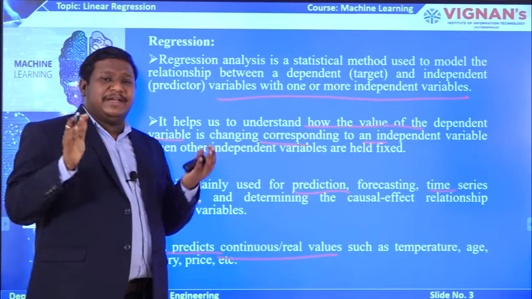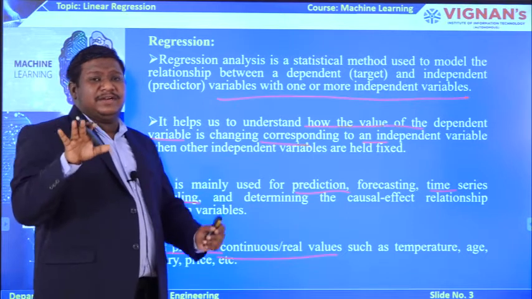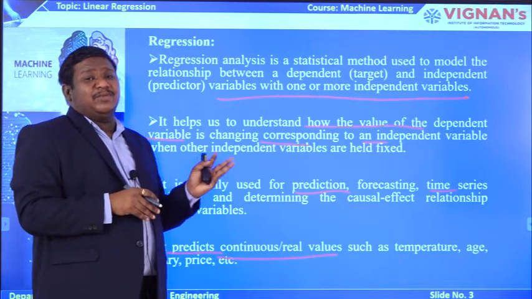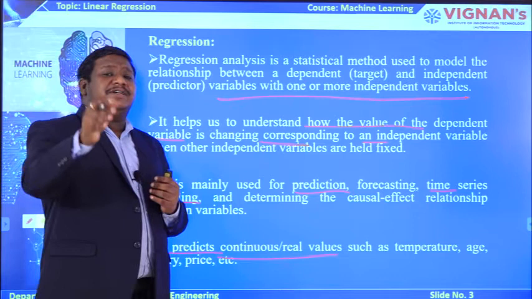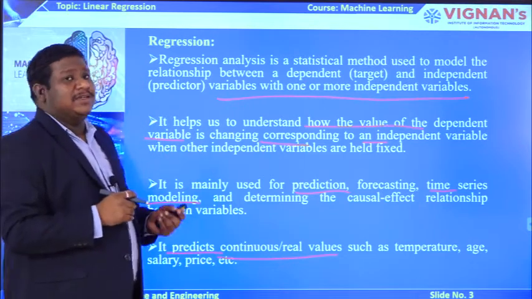Whenever you have a data set to solve a problem, first you need to understand whether the data in that data set is continuous data or discrete data. A regression model is always a better fit for continuous data rather than discrete data. So that is the basic thing about regression.